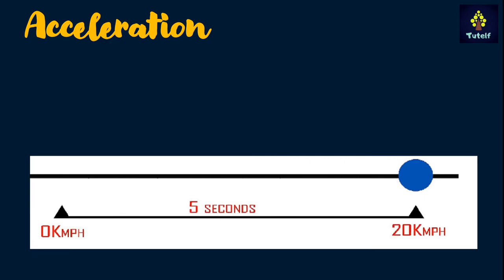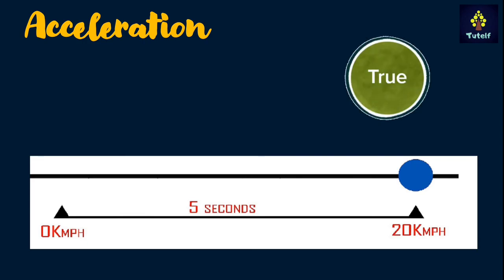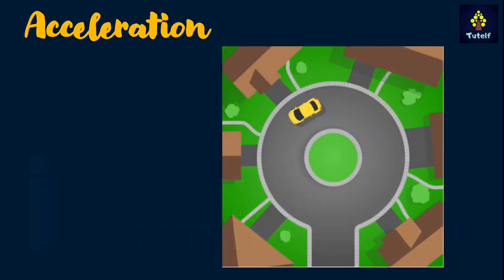Let's see another example. Now there is a ball which initially was at a speed of 0 km per hour and after 5 seconds its speed is 20 km per hour. Since the ball moved on a straight path, there was no change in the direction, but there is change in the speed, right? From 0 it is changing to 20 km per hour. That means there is a change in the speed, thus there is a change in velocity, so there is acceleration happening here.